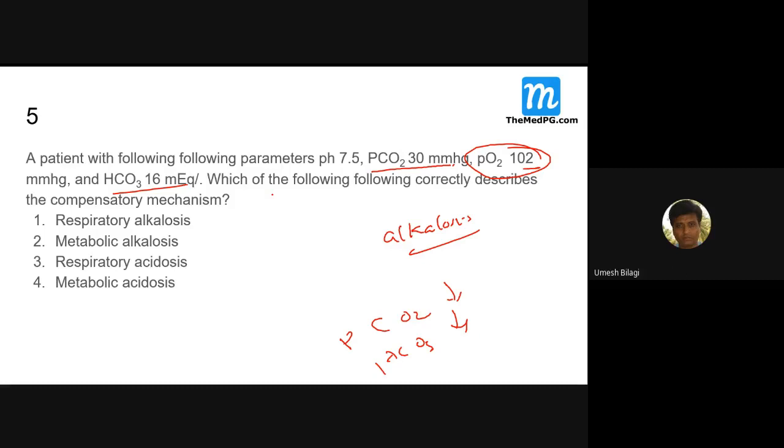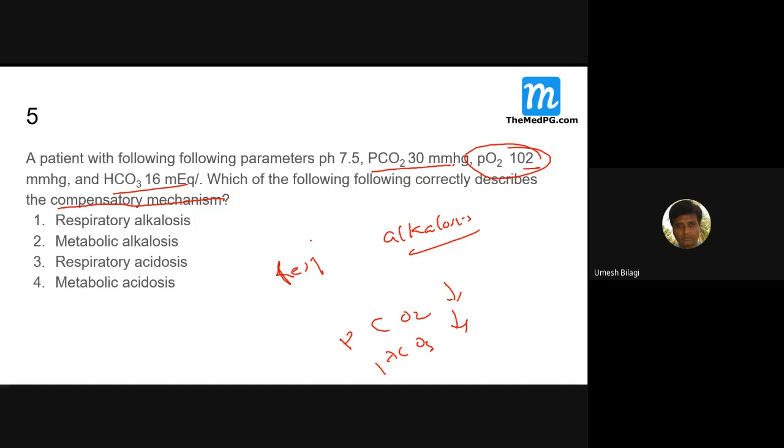He is asking for the compensatory mechanism. This is alkalosis. Now, is the primary alkalosis metabolic or respiratory? I am asking for the first primary change, not the answer of the MCQ now.